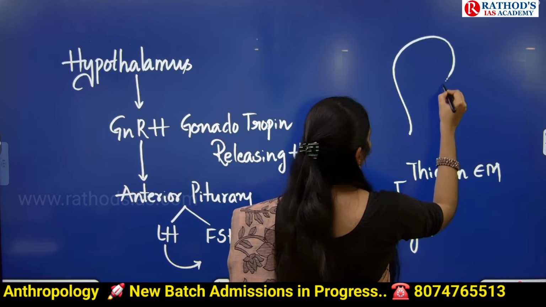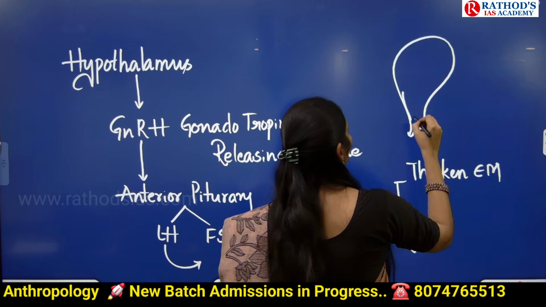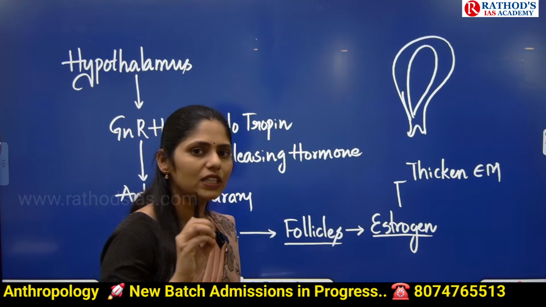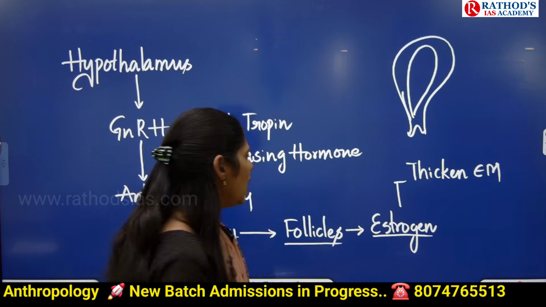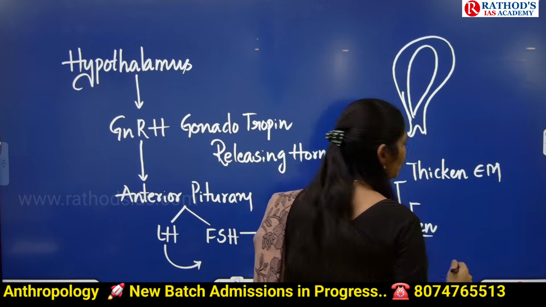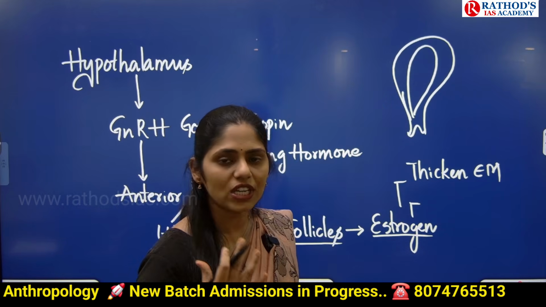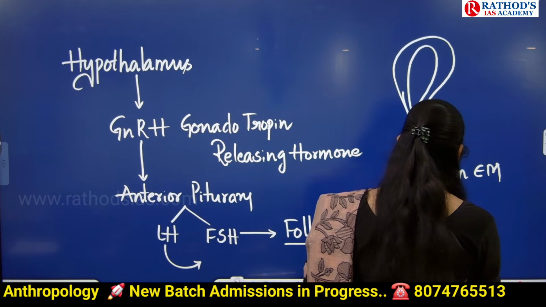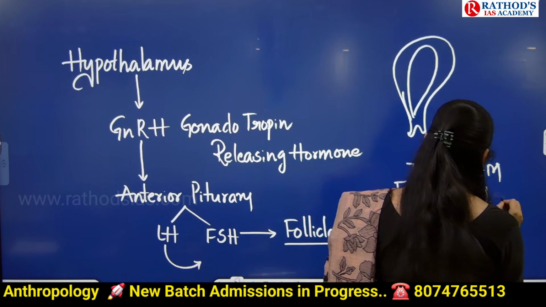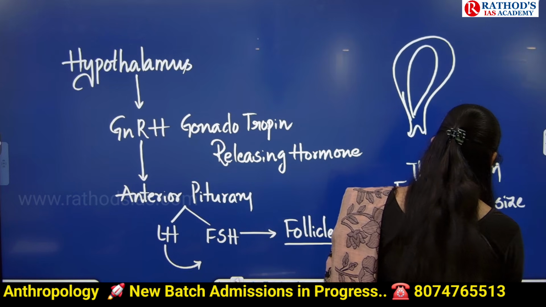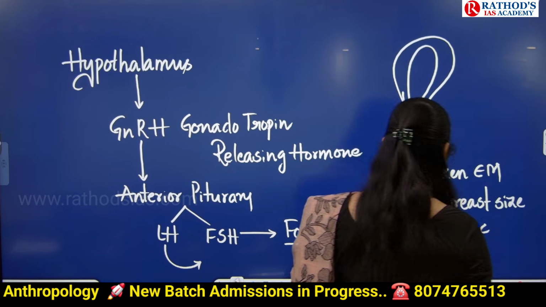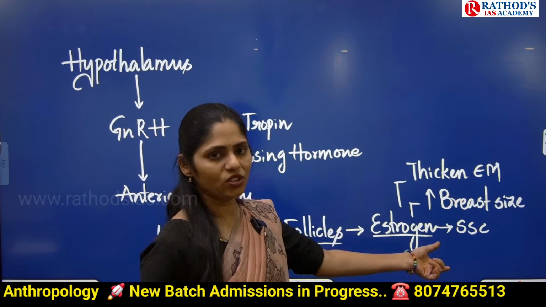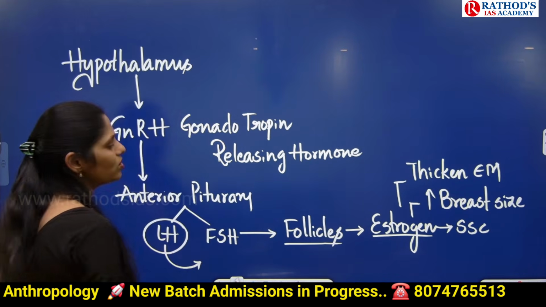This is the uterus. And on this uterus, we have a lining of the uterus. It is called the endometrium. And the thickening of this endometrium will happen. Not only that, it will also bring other secondary sexual character changes in that female body. There will be increased breast size, etc. Like that, some secondary sexual characters can also be seen in that female body. Okay, and for the secondary sexual characters, luteinizing hormone will also help.